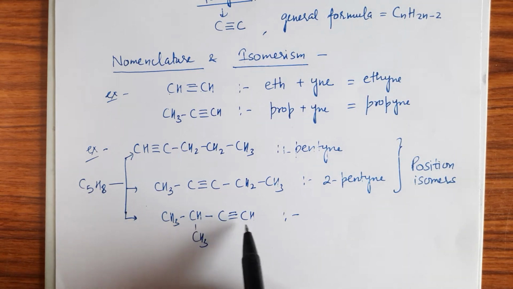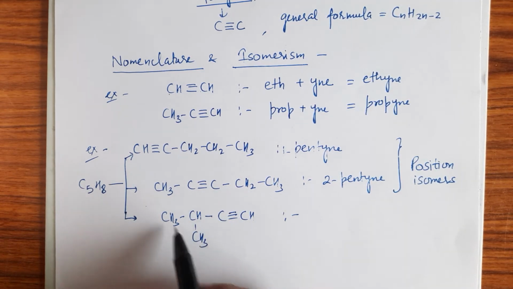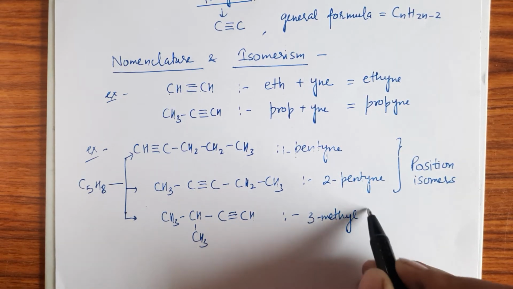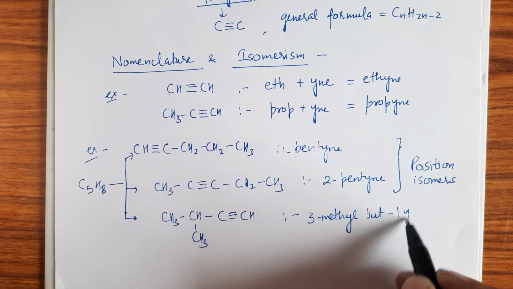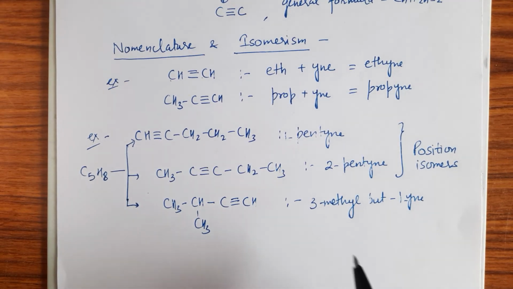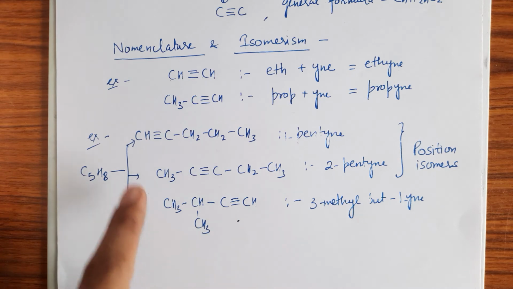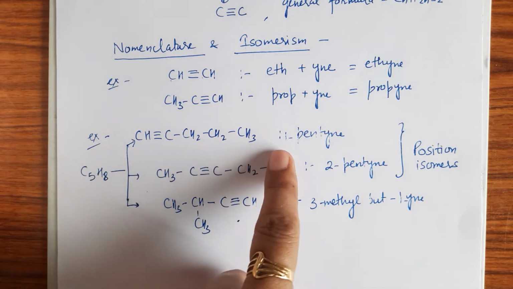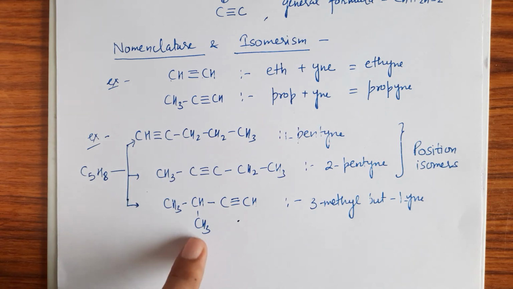1 2 3 4 5 C5H8. That means it is 3 methyl but 1 ine, 3 methyl but 1 ine. That means in this compound, the difference is in the form of chain. In both of the first compounds, the compound is in the form of a straight chain compound, whereas in this compound it exists in the form of a branch chain.